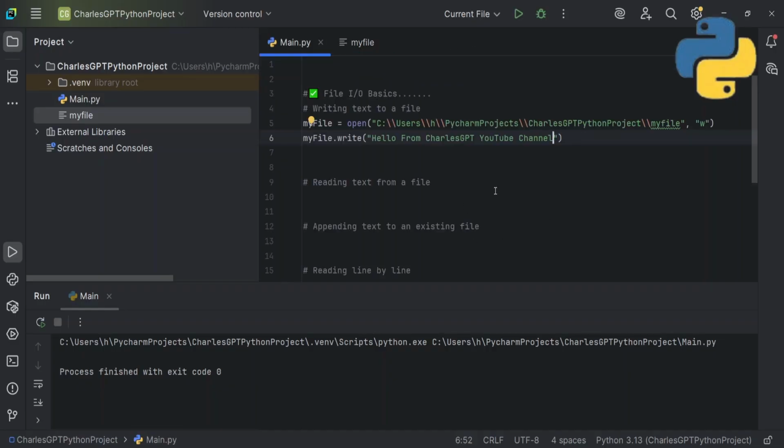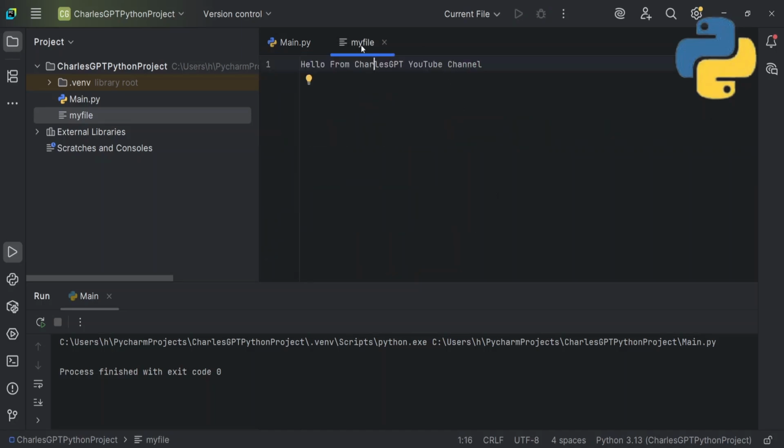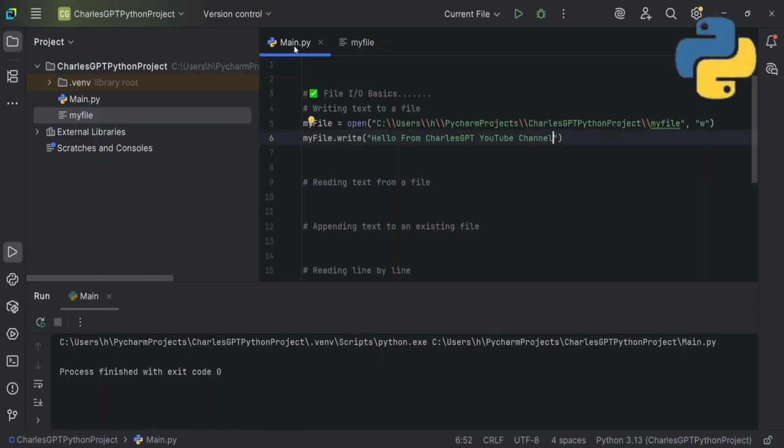So it changes it. What write basically does is override any input in this file. You can see before it was Tech Talk, now I've written a new thing, so it overrides the text that was there already.